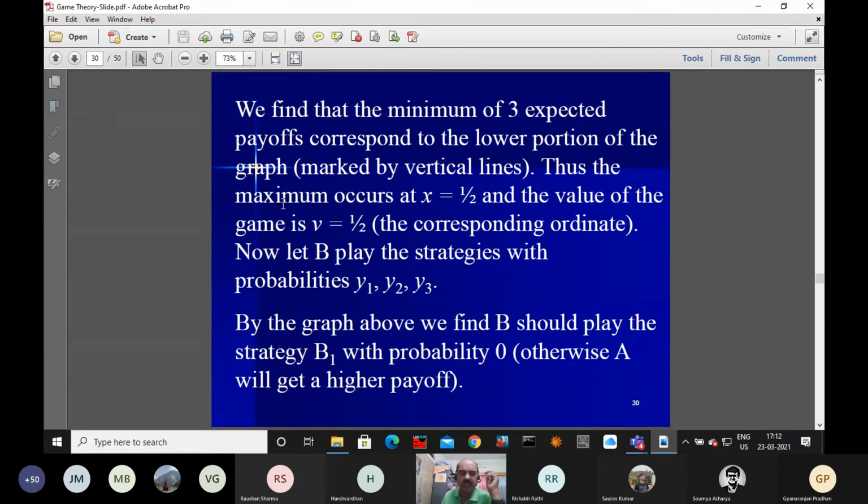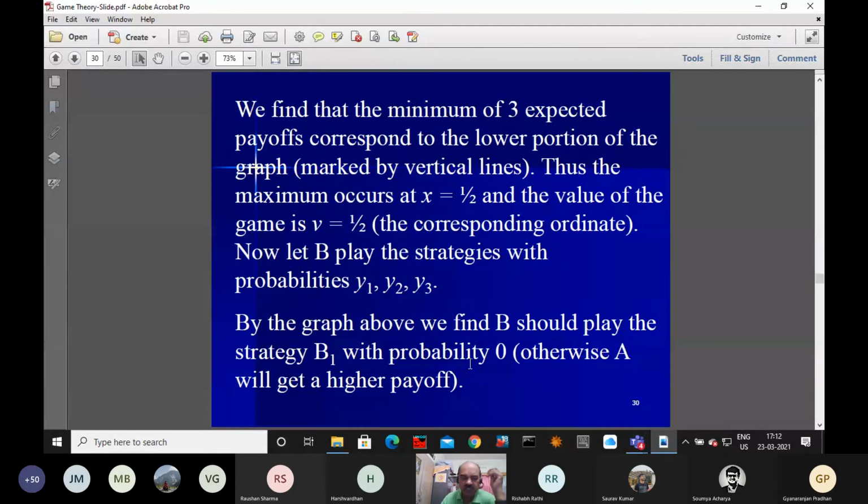Okay, so we find the minimum of 3 expected payoffs corresponding to the lower portion of the graph marked by the vertical lines. Thus the maximum occurs at x equal to half and the value of the game is nu equal to half, corresponding to the ordinate. Now B plays the strategy, say y1, y2, y3. By the graph above, we find B should play strategy B1 with probability 0. Why? It is not useful. So the probability of using strategy B1 equal to 0.